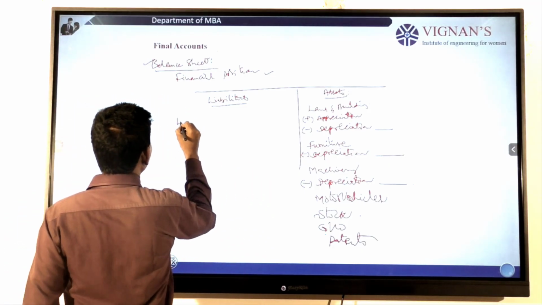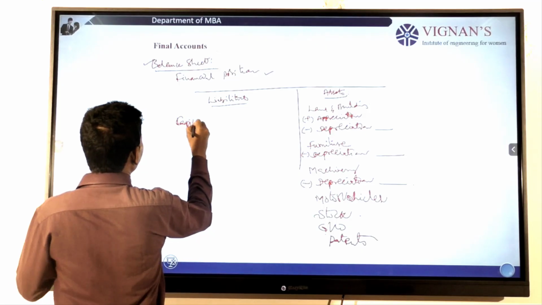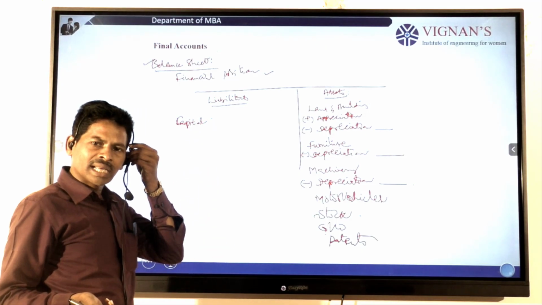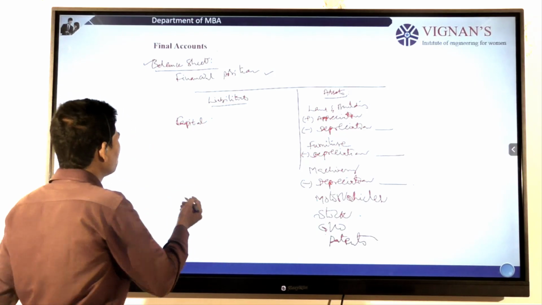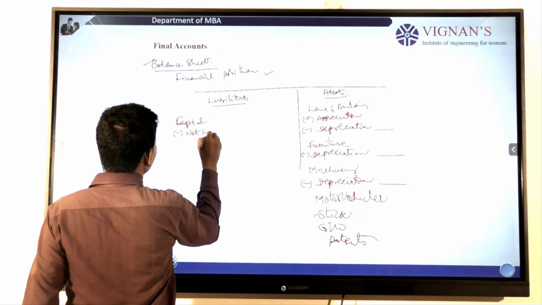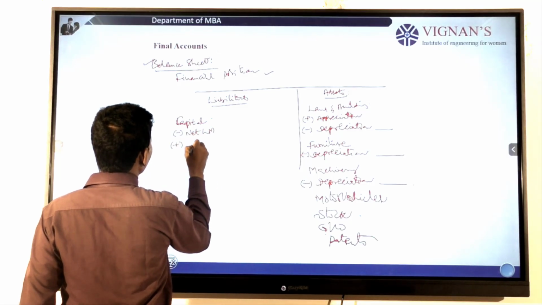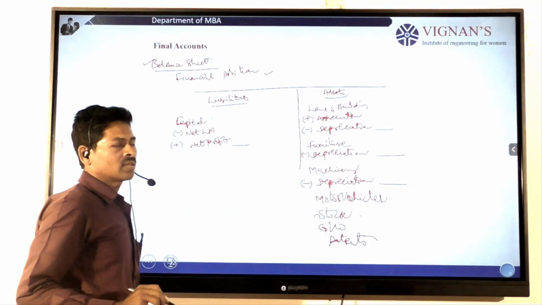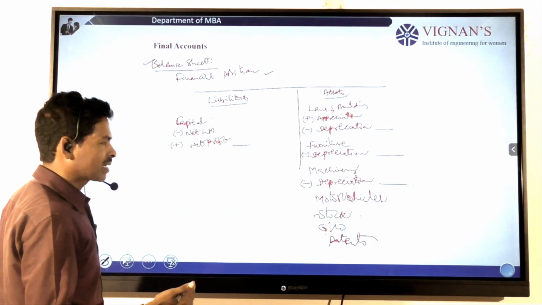Under liabilities, there is the capital; then we see whether there is any net profit that we can add, or any losses that we subtract, which is called net loss. If there is profit, we call it net profit. Then we get the total capital that we contributed to the organization.